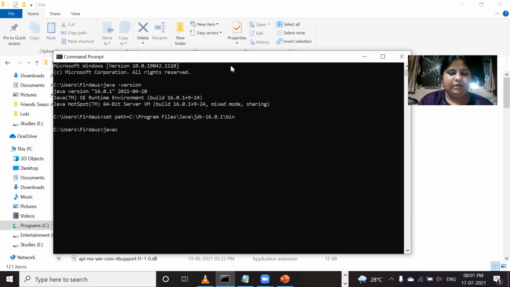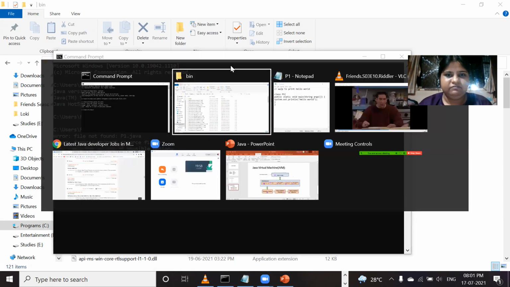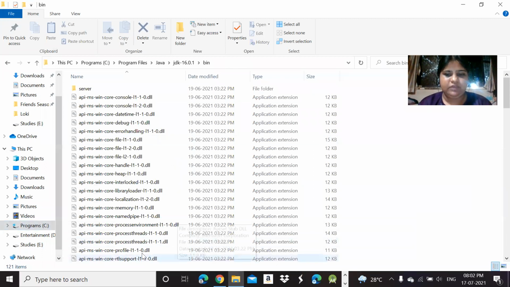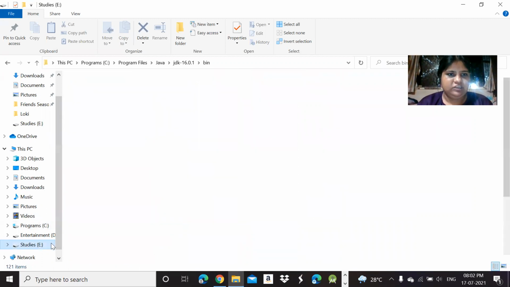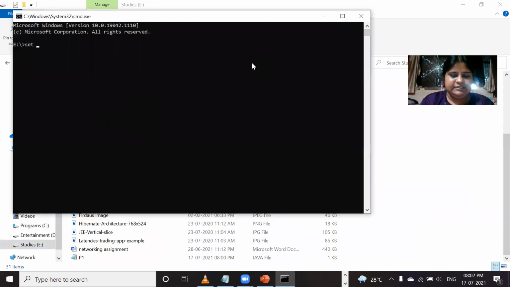Now our Java program is ready to compile. It is showing file not found because we are outside. The path is correct, but we have to close this command prompt and open it where the program actually is. Here it is, so here we have to open the command prompt and set the path equal to this.